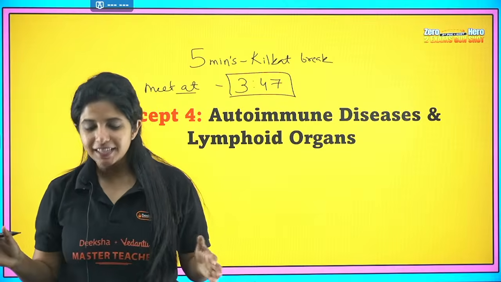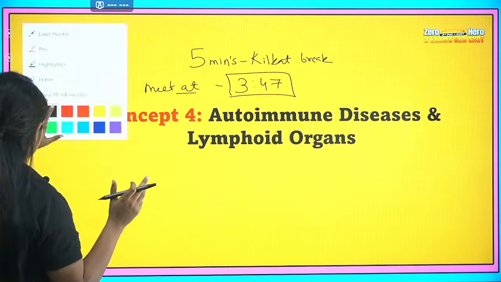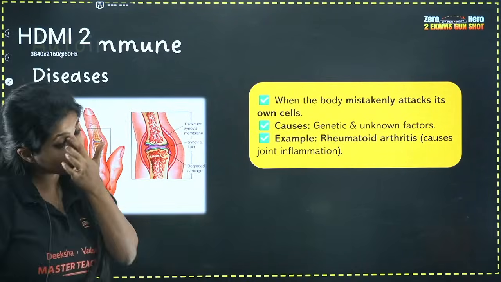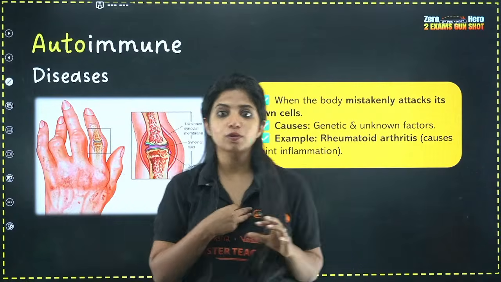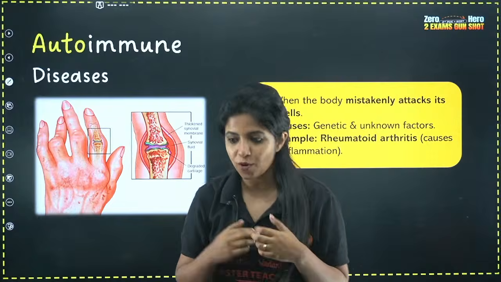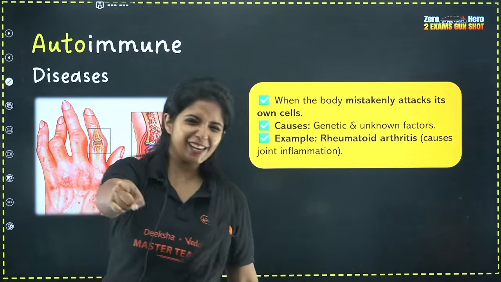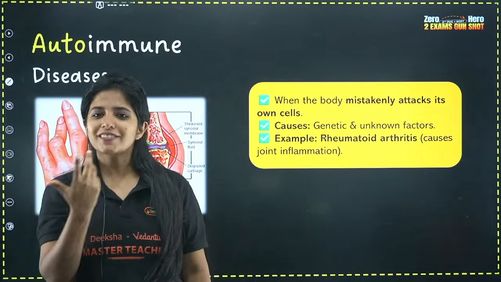So autoimmune disease and lymphoid organ is something that we're going to cover now. So the break is officially over. So let's go ahead. What do you mean by autoimmune disease? So basically, my dear children, what exactly happens is that our body knows what is ours and what is not ours. As in something external comes into our body will be like, hey, you are someone from outside. You should not be inside, right? Get out. So that is how it usually works.